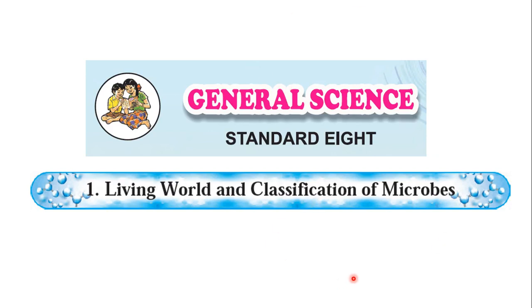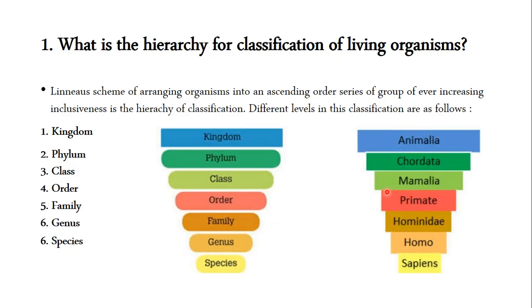Welcome dear student. This is general science from standard 8, the first chapter, The Living World and Classification of Microbes. Now see the first question: what is the hierarchy of classification of living organisms? Carl Linnaeus has given us a scheme. This scheme arranges organisms into an ascending order, a series of groups of ever increasing inclusiveness, and this is the hierarchy of classification. Following are the different levels in the classification.